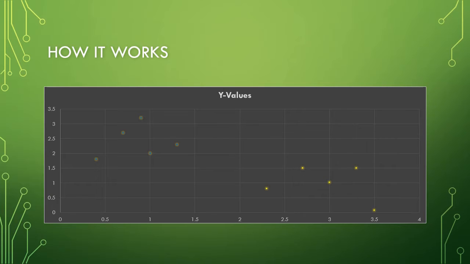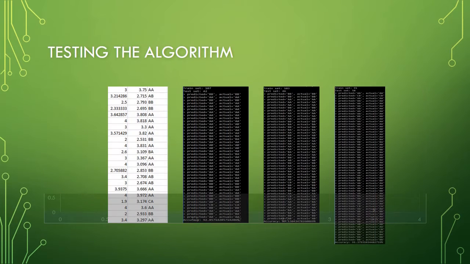Let's say we have a set of data points on a 2D plot. They each have an x value and a y value. The only thing that separates them is their color. Some are blue, some are yellow. Now let's add a new uncategorized data point. Using the kth nearest neighbor algorithm, we look at the kth nearest neighbors, see how they are categorized, average the results, and then categorize the data point. Since the nearest neighbors were all yellow, the new data point is categorized as yellow.